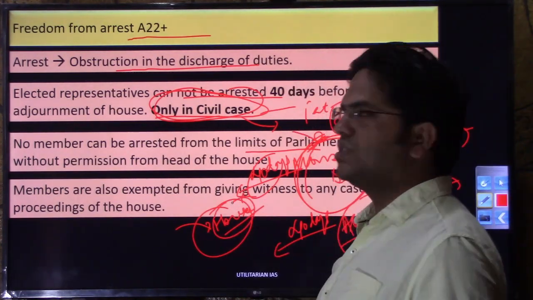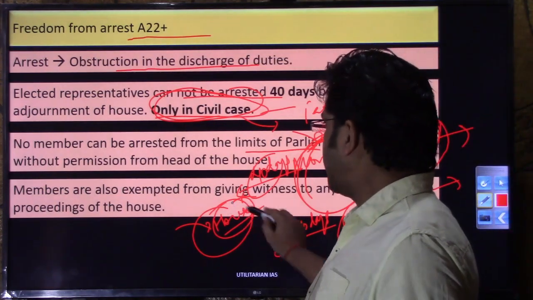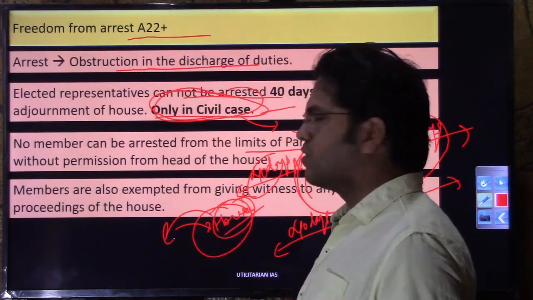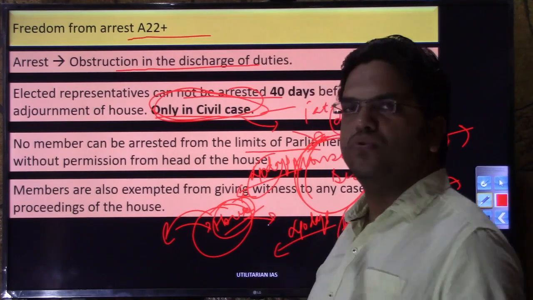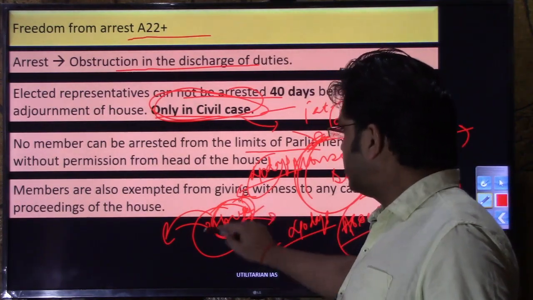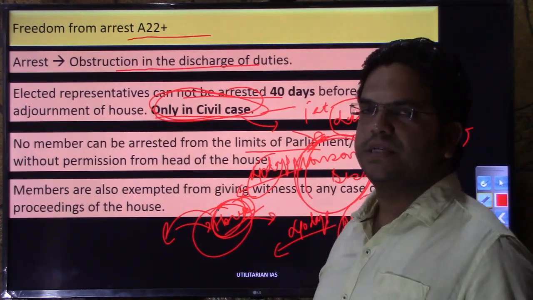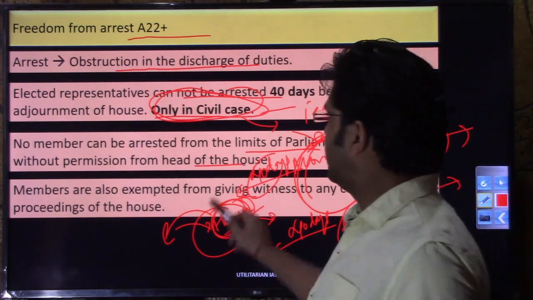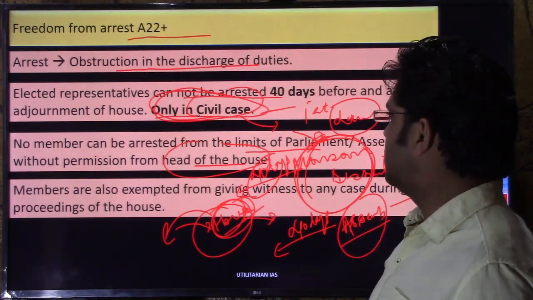So the speaker or chairman, depending on the house they belong to. If they are in their constituency, no issues. If they are outside the house, no issues. If there is a criminal case, you can arrest without their permission. But if they are within the geographical limits, they can be arrested only with the permission of the head of the house. I hope the differentiation of civil case and criminal case is understood.